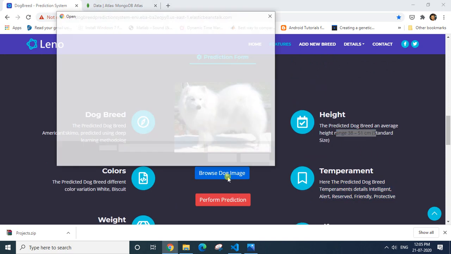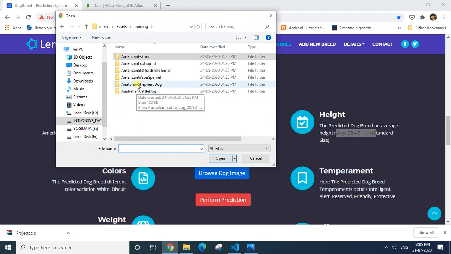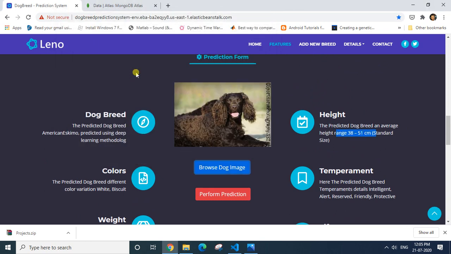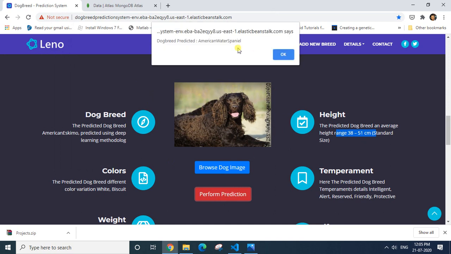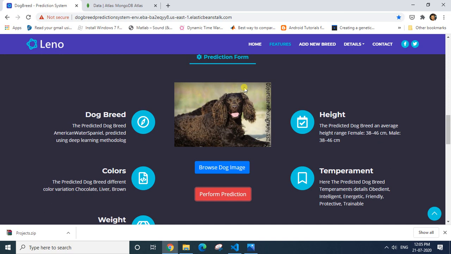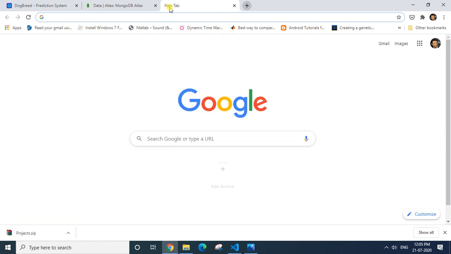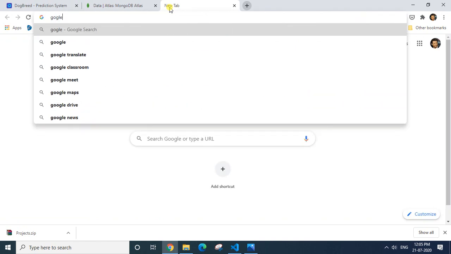Now I'll say browse. I'll go with some other, say this one. I'll say perform prediction. You can see it has predicted correctly. It has predicted American Water Spaniel.